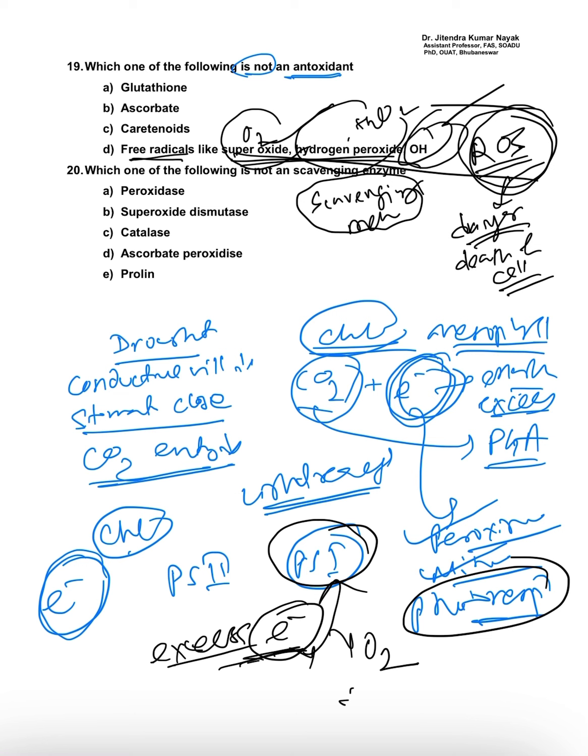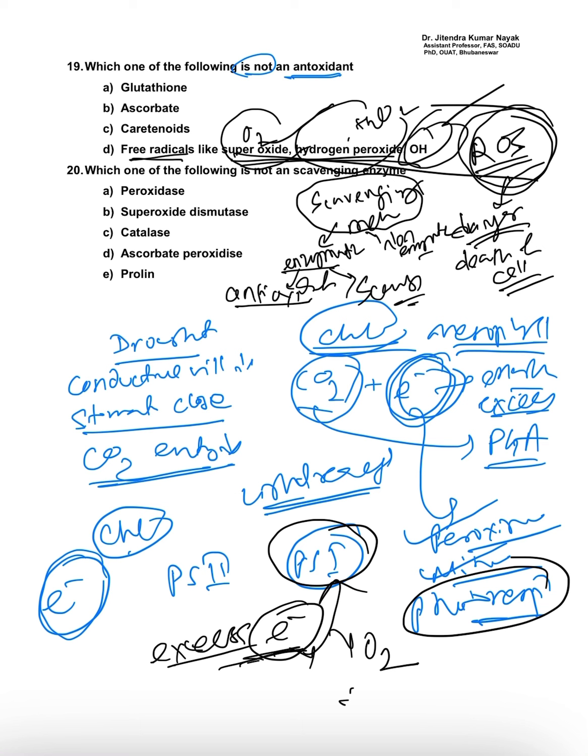And this scavenging mechanism is done either by enzymatic methods or by non-enzymatic methods. In the enzymatic group, one type is antioxidants and another is scavenging type. If we see antioxidants, what are the examples?